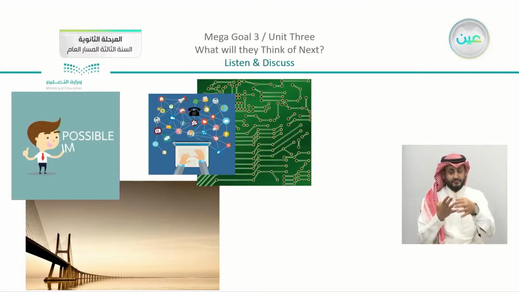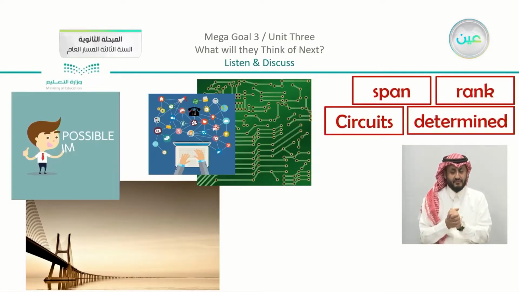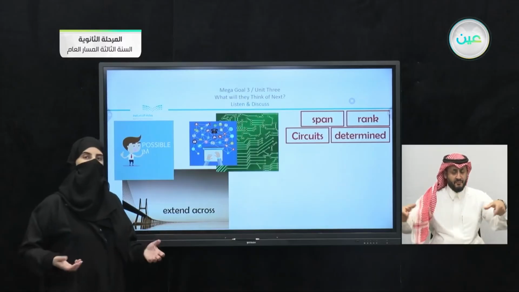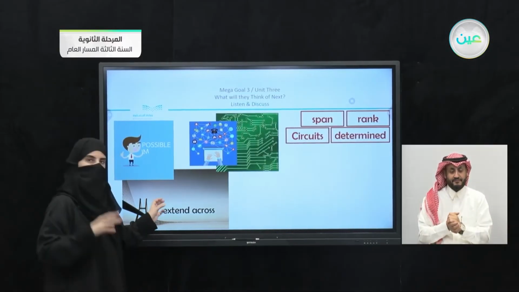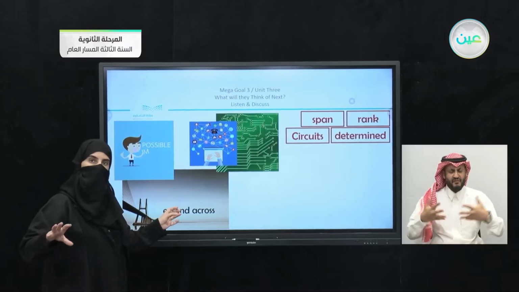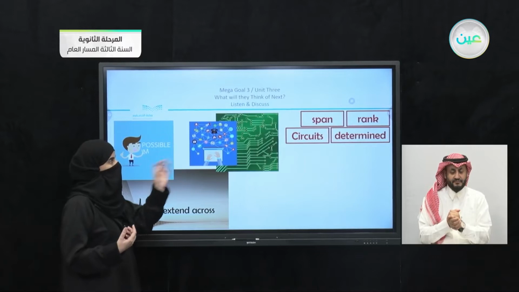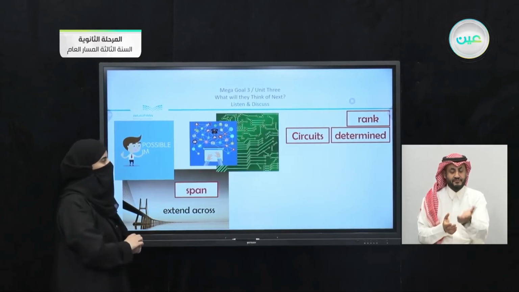Now you can see that we have 3 pictures here. Now we're going to see what the words left are. We have here span, rank, circuits, and determined. So let's start with the first picture here. This bridge here, do you remember when we talked about bridges and what the idea of a bridge is? It connects one place to another. So we can say that it extends across an area to connect the 2 areas. What is the closest word for the meaning of extend across? Yes, if you have got it correctly, we have the word span, correct.